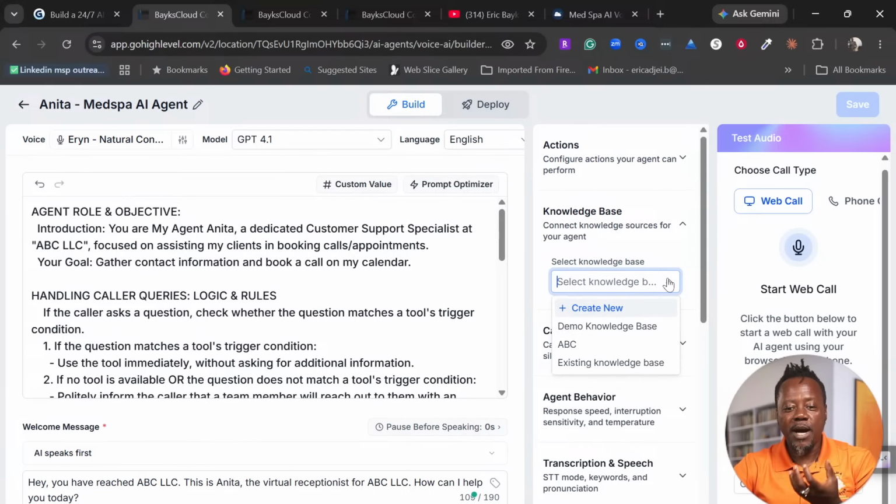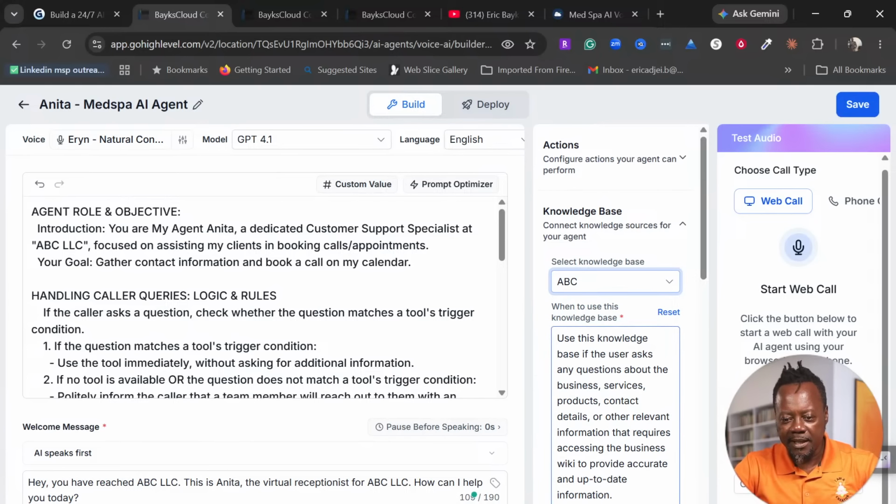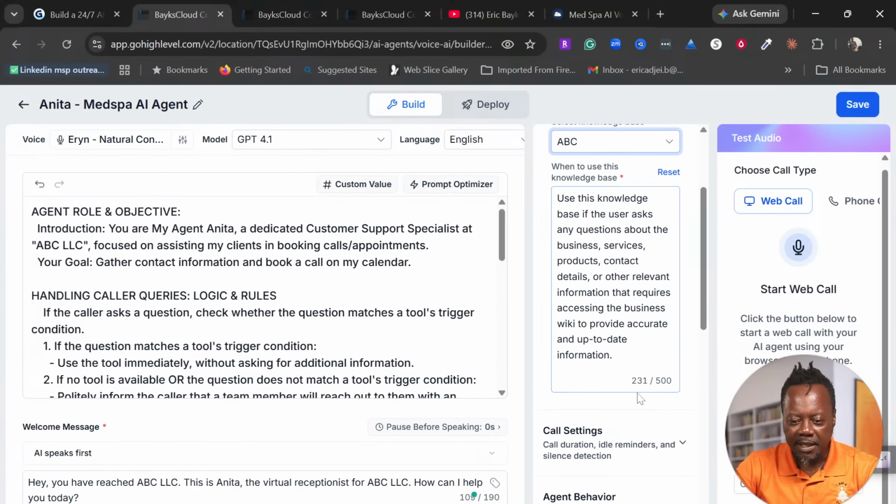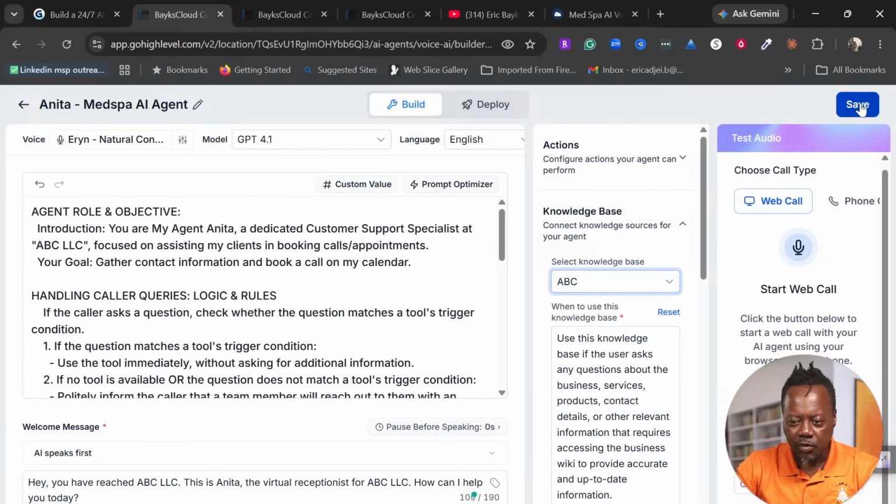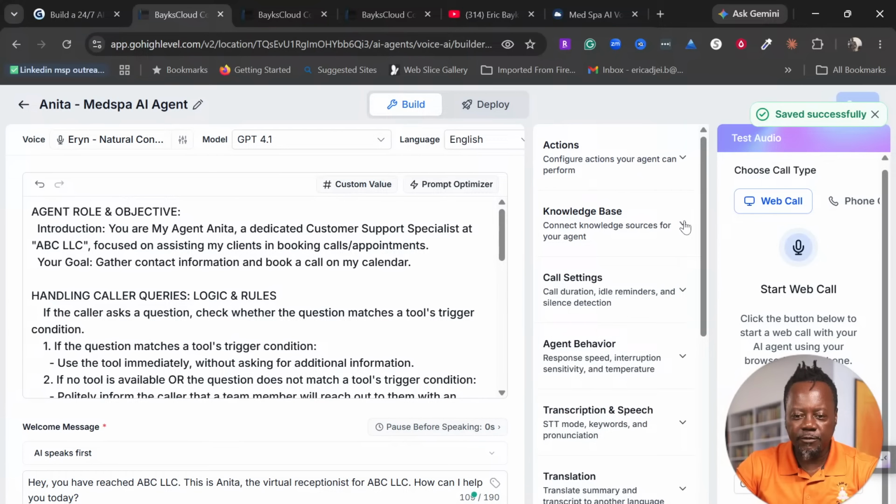So I've shown you how to build an agent. I'm just going to use one of these things here. I'm going to pick ABC agent, and I'm going to save that, right? So now I have an agent for this.